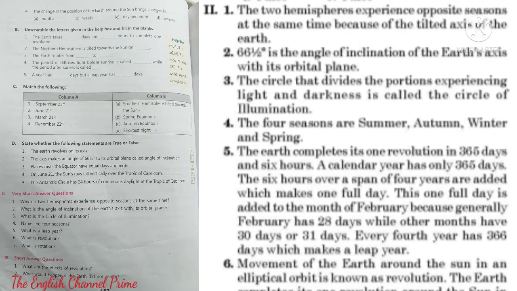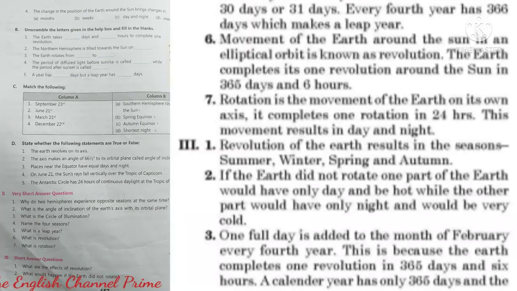Sixth question, what is revolution? Answer, the movement of the earth around the sun in an elliptical orbit is known as revolution. The earth completes its one revolution around the sun in 365 days and 6 hours. Seventh question, what is rotation? Rotation is the movement of the earth on its own axis.